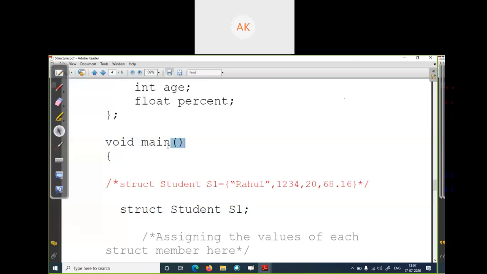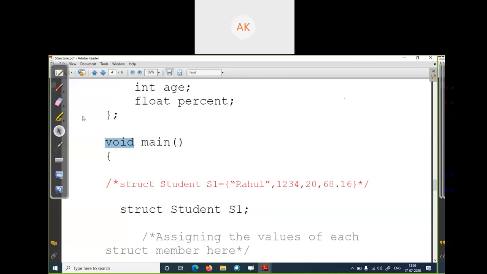Your C program starts with this function, main. When you write main, after any function you set the parenthesis, and before your function name you set the return type. Your main function is written void. Void means nothing; this function will not return anything. If your function returns something, you have to write the data type. Suppose your function is returning some integer value, so you have to write int main. Suppose your function is returning character values, so you will write char main.